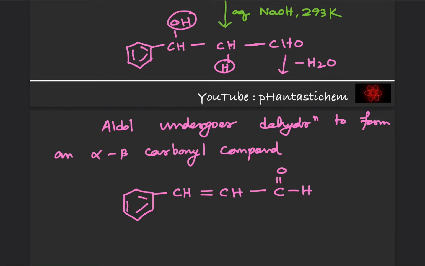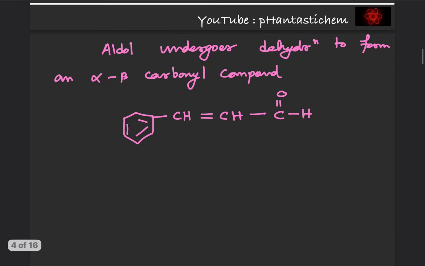That's why it is automatically losing water to give us an alpha beta carbonyl compound. This is the alpha carbon, this is the beta carbon, and in these positions there is a double bond, and it also contains a carbonyl group. So the driving force is the extensive conjugation. So this is Q, this is the product Q, and it is also known as cinnamaldehyde.